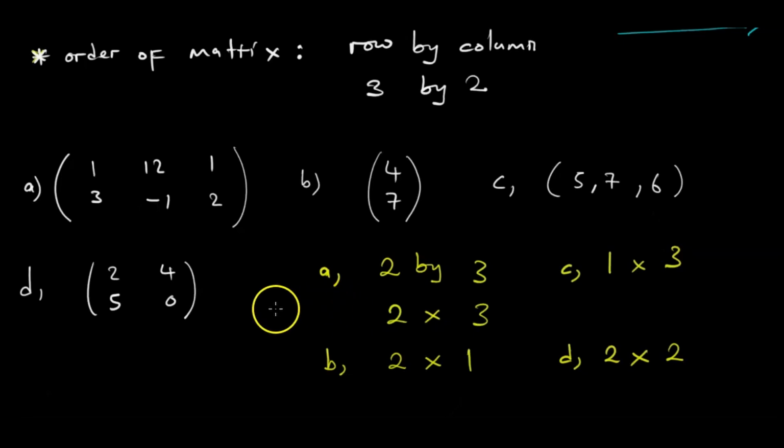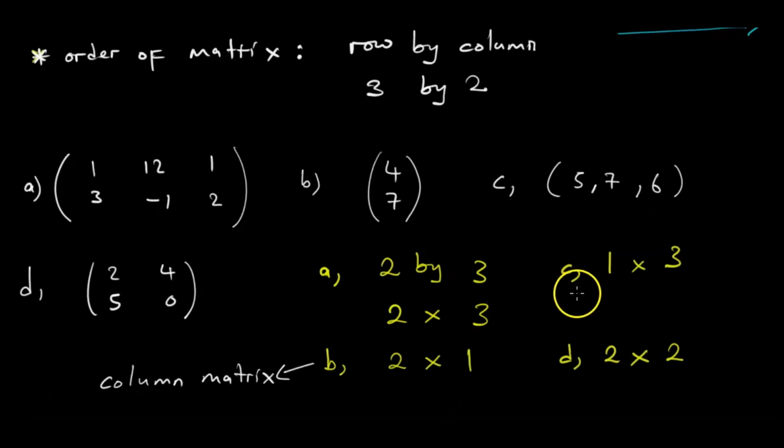So we should know that sometimes these matrices have special terms. Like B here is called a column matrix. It's a column matrix because if you look closely we have one column. That's why it's a column matrix. The emphasis is on the column because we only have one.